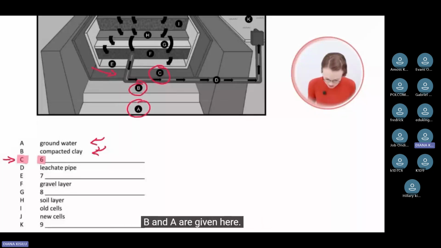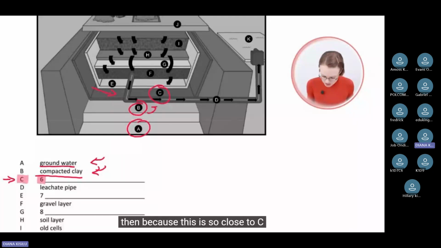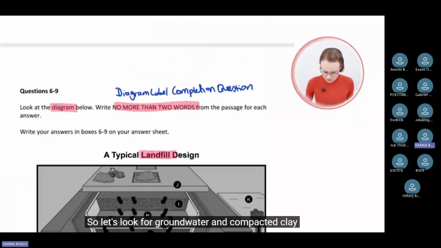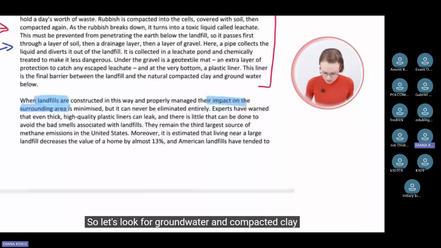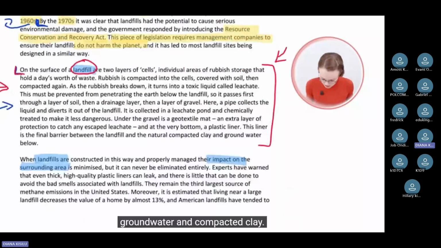B and A are given here. So we look for B and A in the passage. We look for groundwater and compacted clay. And then, because this is so close to C, we should get some information about C. So let's look for groundwater and compacted clay in this section here. Let's scan the section. I can't see anything at the beginning, also can't see anything in the middle. At the end, here we have it. Here it says compacted clay and groundwater.